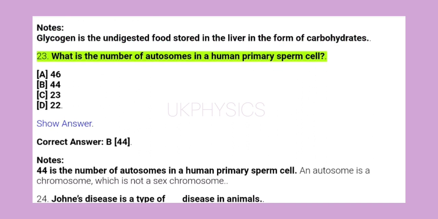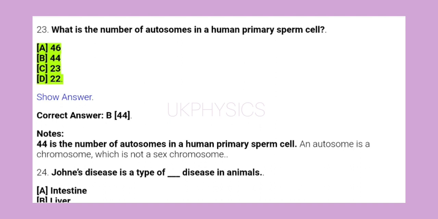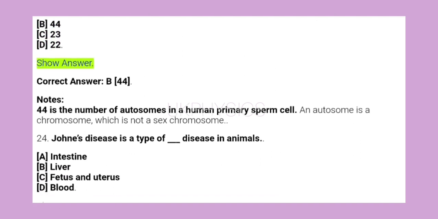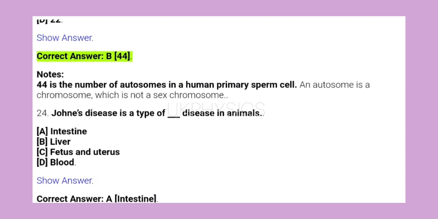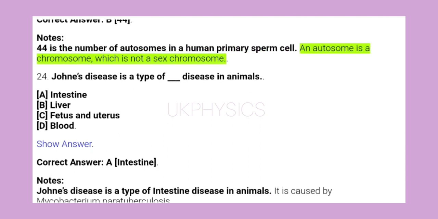23. What is the number of autosomes in a human primary sperm cell? A. 46, B. 44, C. 23, D. 22. Show answer. Correct answer B. 44. Notes: 44 is the number of autosomes in a human primary sperm cell. An autosome is a chromosome which is not a sex chromosome.